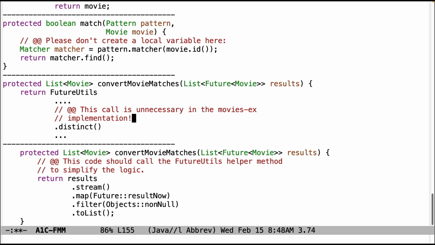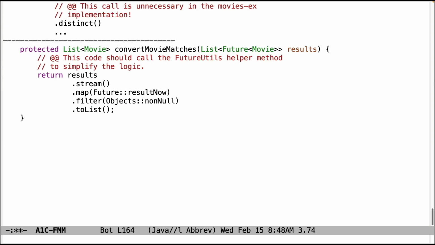And then finally, this code should call the future utils helper method to simplify the logic. That doesn't have to be written out here. This should also be caught by the unit test, so please make sure that you're checking your code and making sure that it works properly.